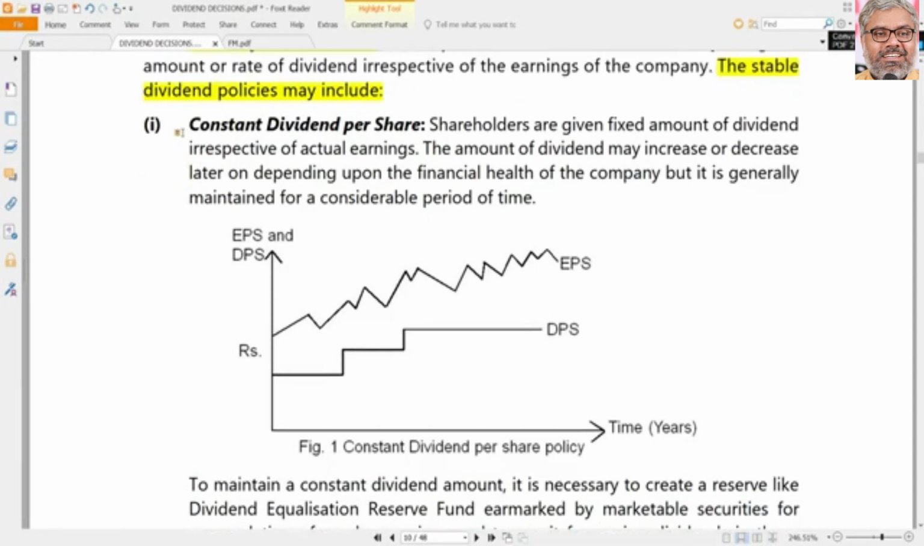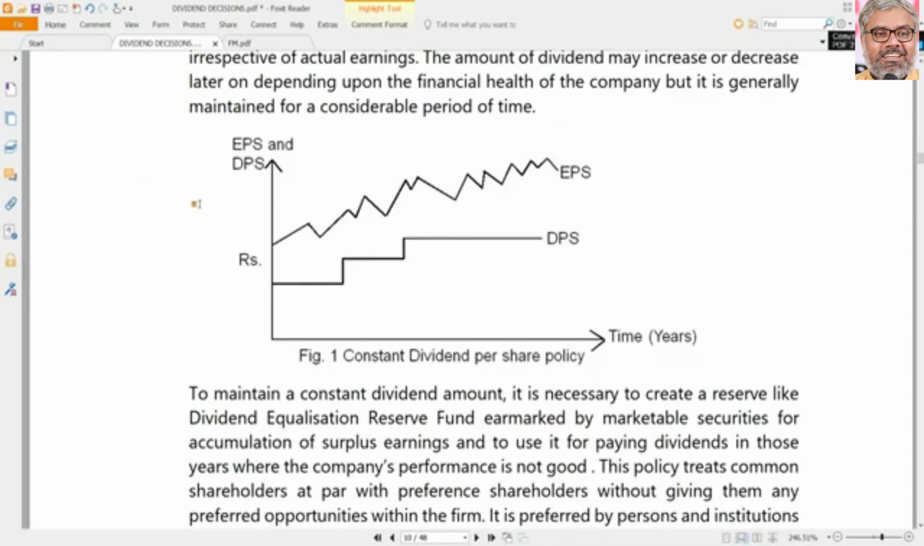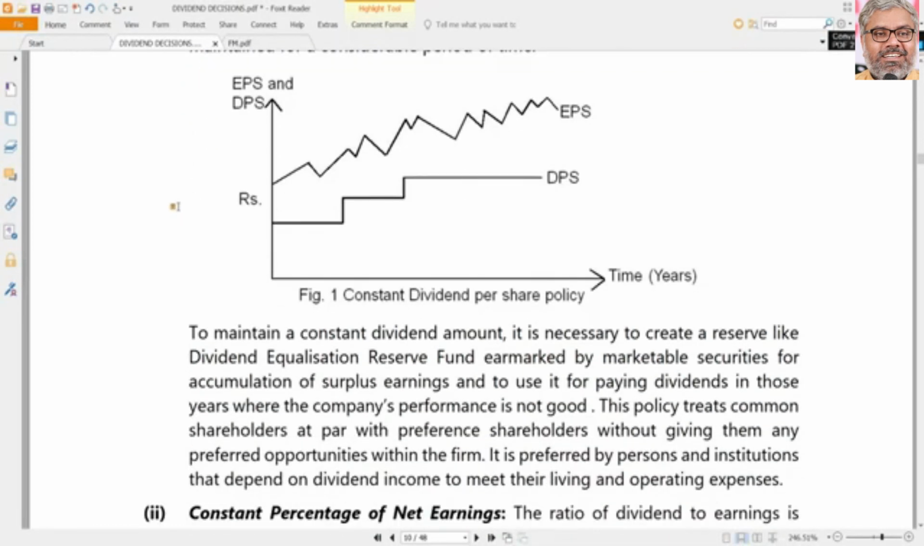Can be a question. First possibility is that they maintain a constant dividend per share. Irrespective of the earnings, dividend per share is constant. The earnings will not be definitely constant. Earnings depend upon the performance of the company. So look at this here. This is EPS for a company for a period of time, and this is time, years. Earnings are definitely changing. They will change. But how is dividend per share?